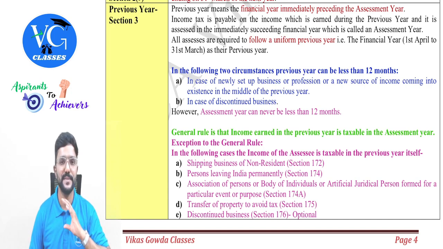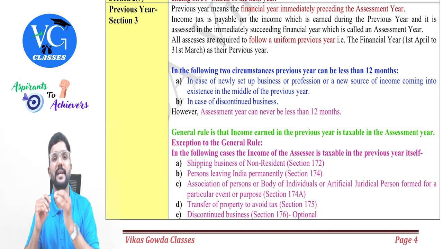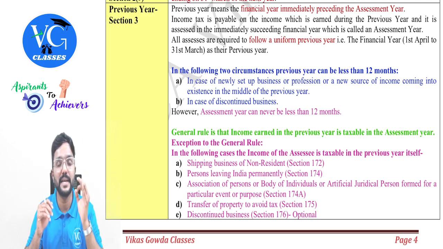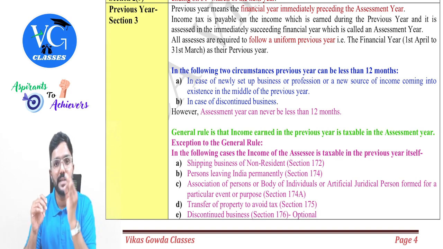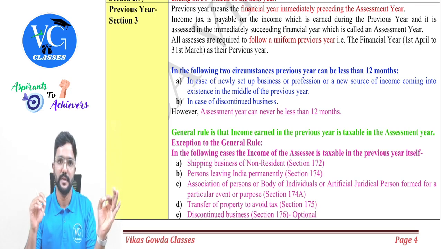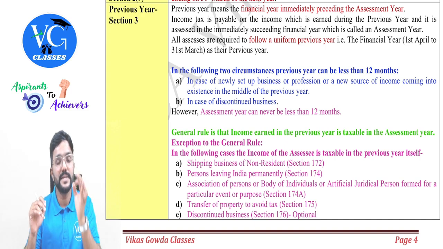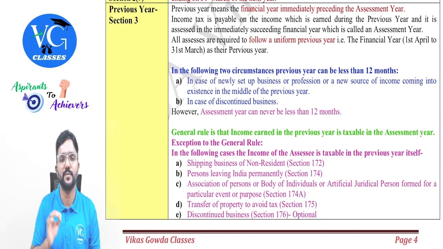And previous year should always be a financial year, guys, starting from 1st April and ending on 31st March. Normally, it will be a period of 12 months, but there are a few exceptions where previous year can be less than 12 months. Guys, hear me clearly. Focus here. Previous year can be less than 12 months, but assessment year can never be less than 12 months. Normally, previous year will be 12 months from 1st April to 31st March, but there are a few special cases where previous year can be less than 12 months.